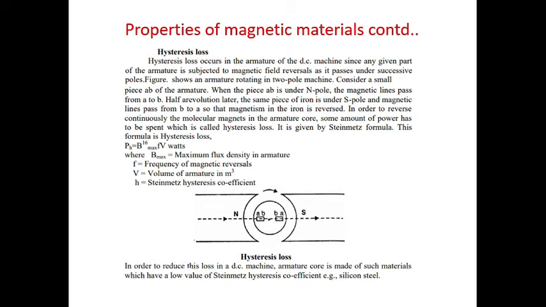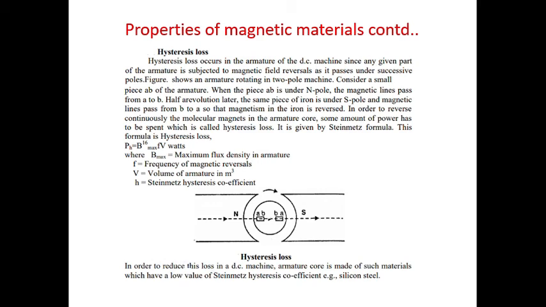In this diagram we can see an armature rotating in a two pole machine. Consider a small piece AB. When AB is under the north pole, the magnetic lines pass from A to B. Then after half a rotation, the same piece of iron is under the south pole and magnetic lines pass from B to A, so that the magnetism in the iron is reversed. In order to continuously reverse the molecular magnets in the armature core, some power is lost. This loss is called hysteresis loss.